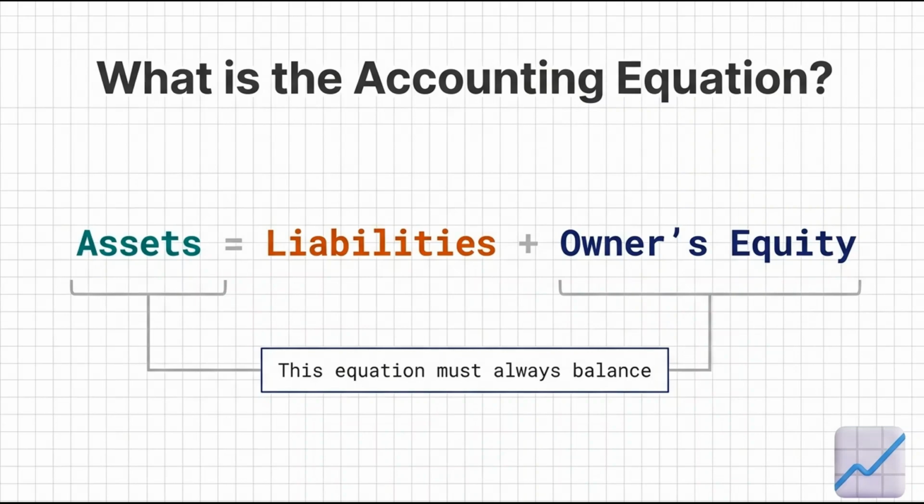Let's see the terms of the accounting equation. First one, asset. What is an asset? Asset means what the business owns. Let's break down the terms.